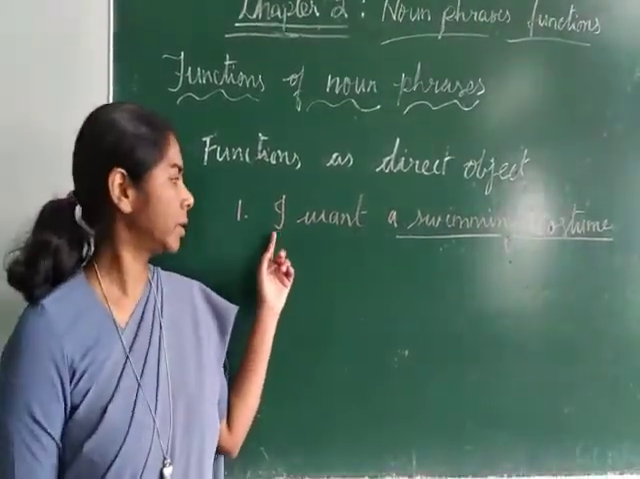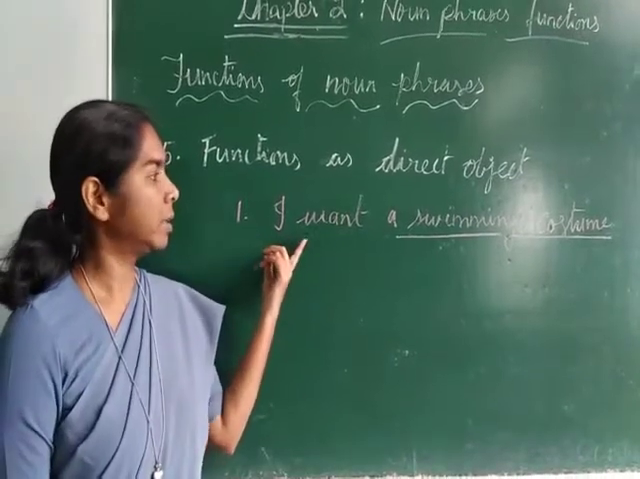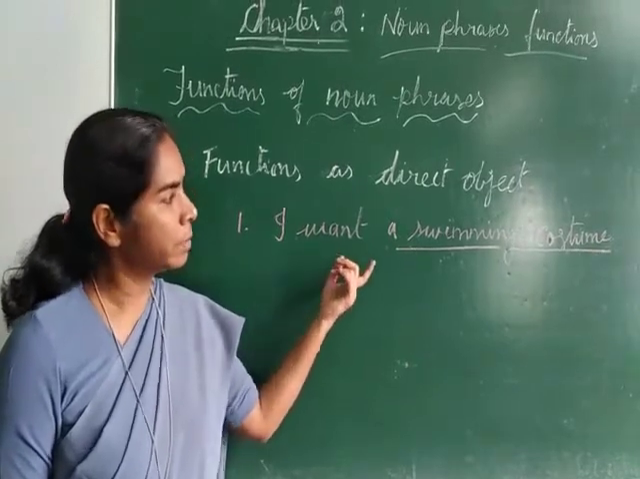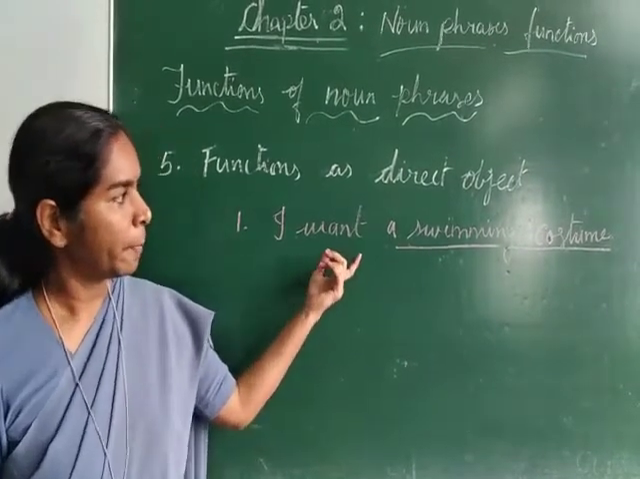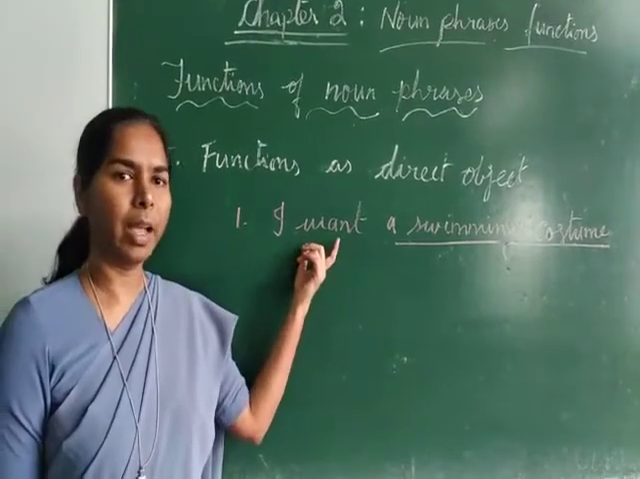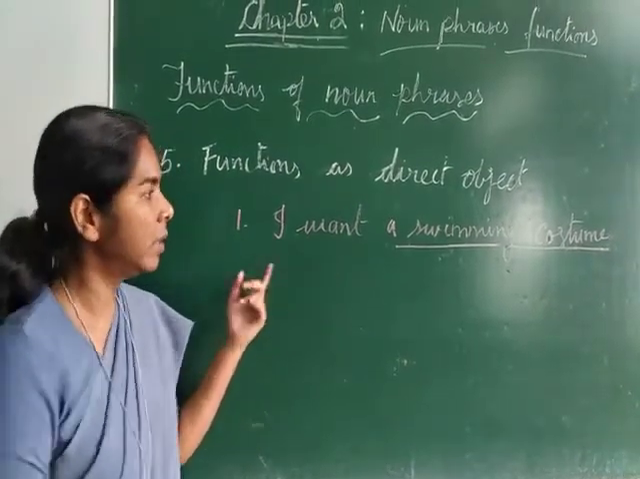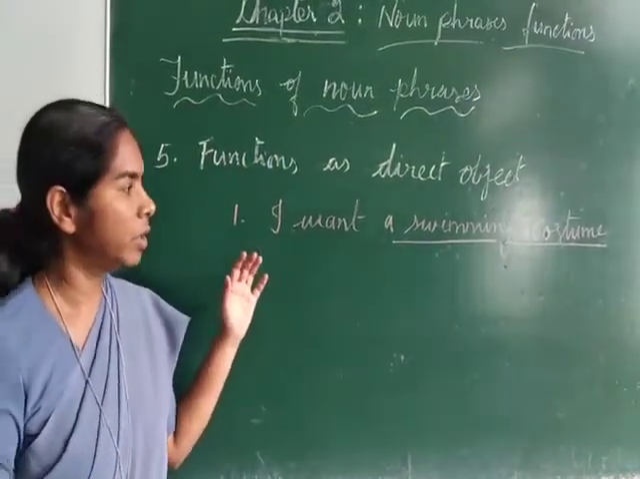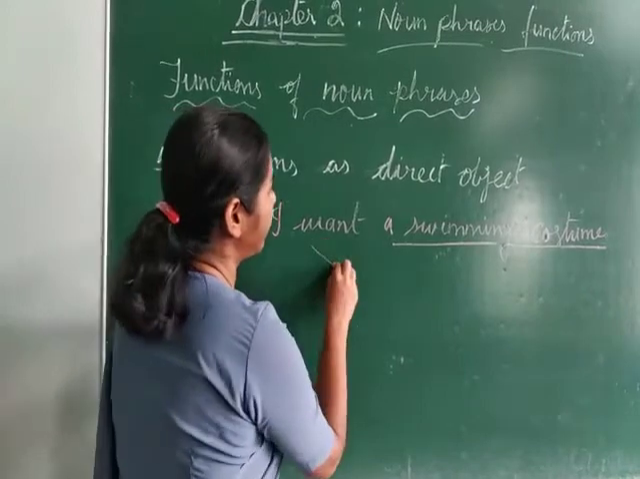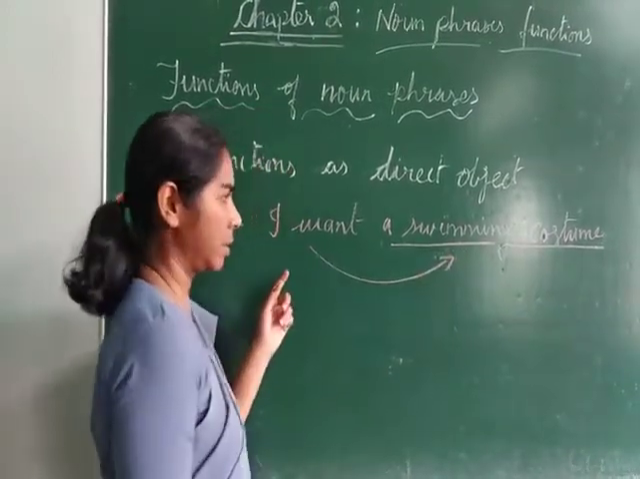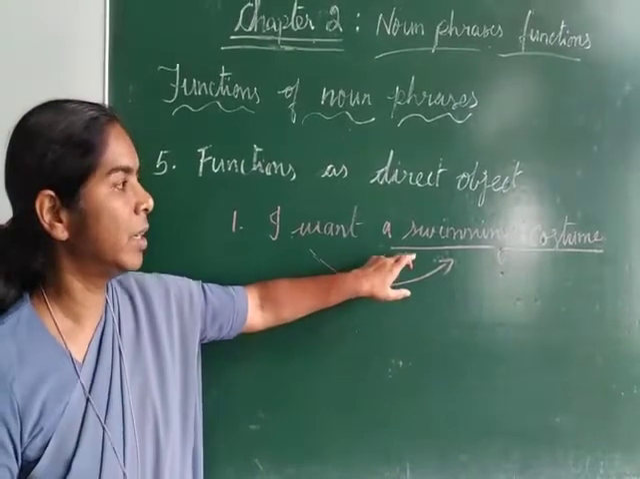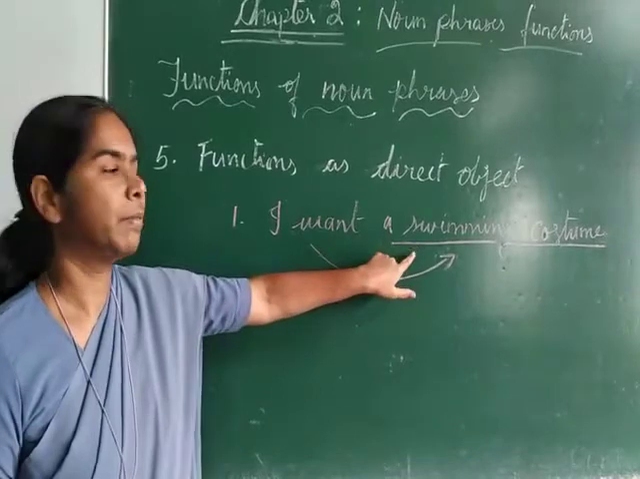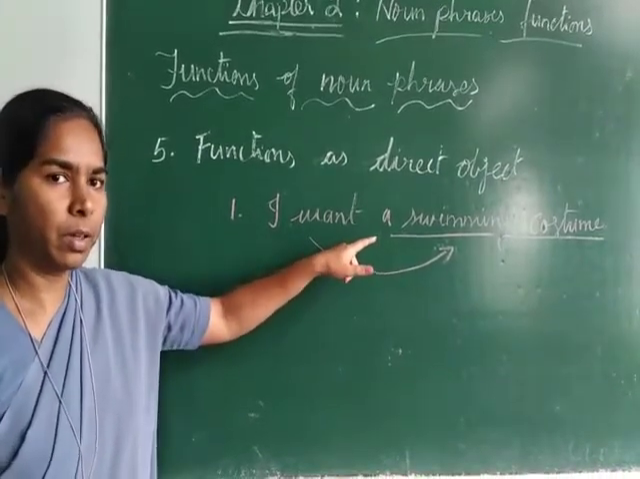Who is the subject? I am the subject, and what actually I want is a swimming costume. So what is the object that I want? What is the object I want is a swimming costume. And so my direct object is a swimming costume. So a swimming costume is a direct object of my verb, and so the noun phrase here functions as a direct object of a verb.